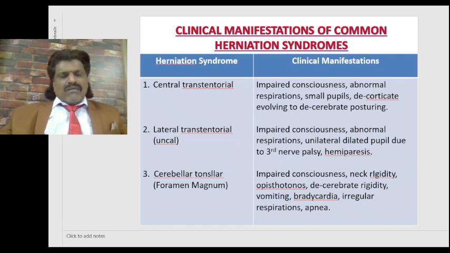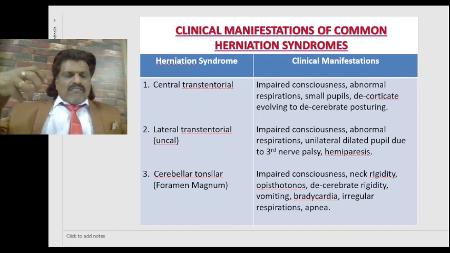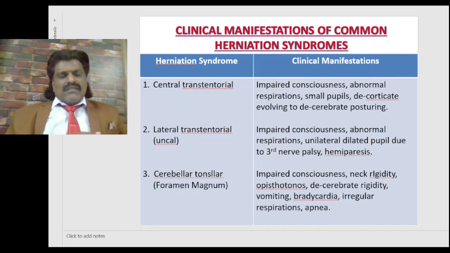Because parasympathetic fibers run superficially on the third nerve, when the hematoma compresses the third nerve, the superficially placed parasympathetic fibers get affected. Parasympathetic action is to cause constriction of the pupil. When this gets affected, there is dilatation of the pupil.